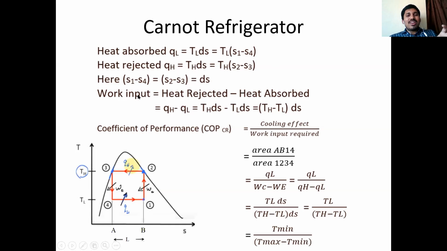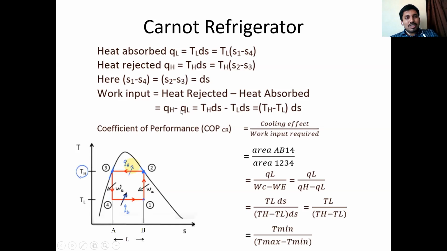So total work input, or net work input, is equal to total amount of heat rejected minus total heat absorbed from the first law of thermodynamics, which is also equal to WC minus WE, compressor work minus expander work, which is equal to heat rejection minus heat absorption. Net amount of heat is equal to net amount of work. So heat rejection is QH, heat absorption is QL.